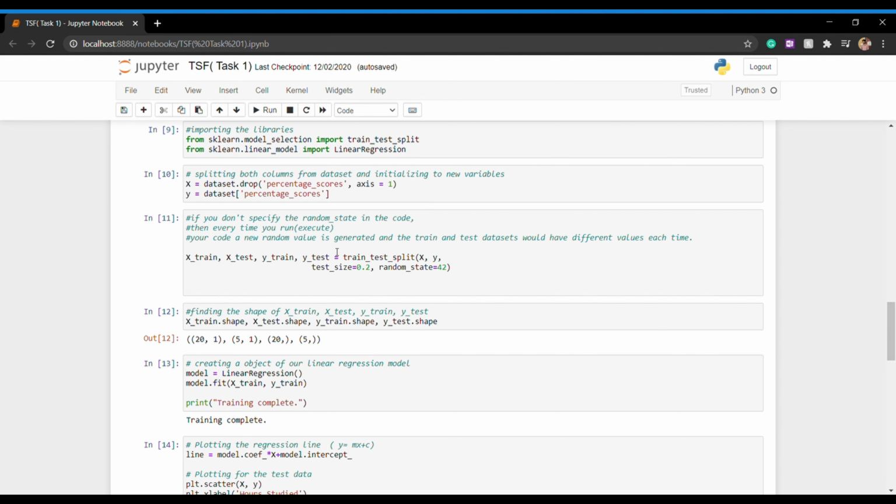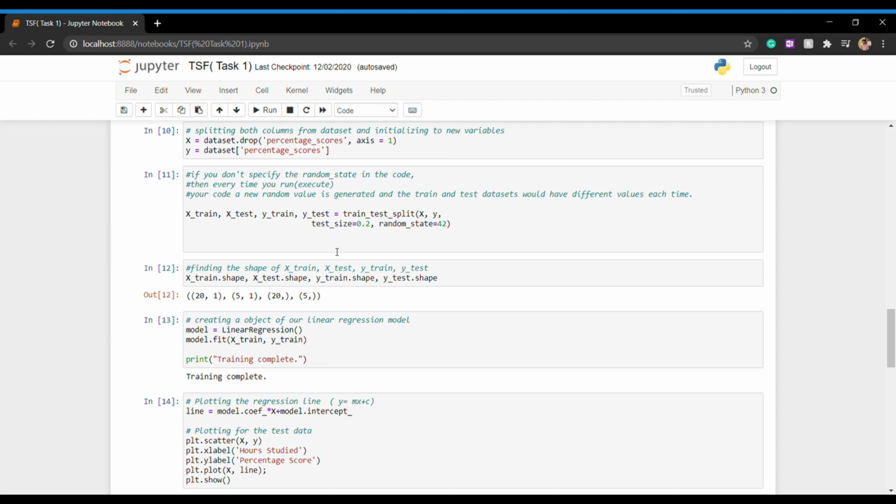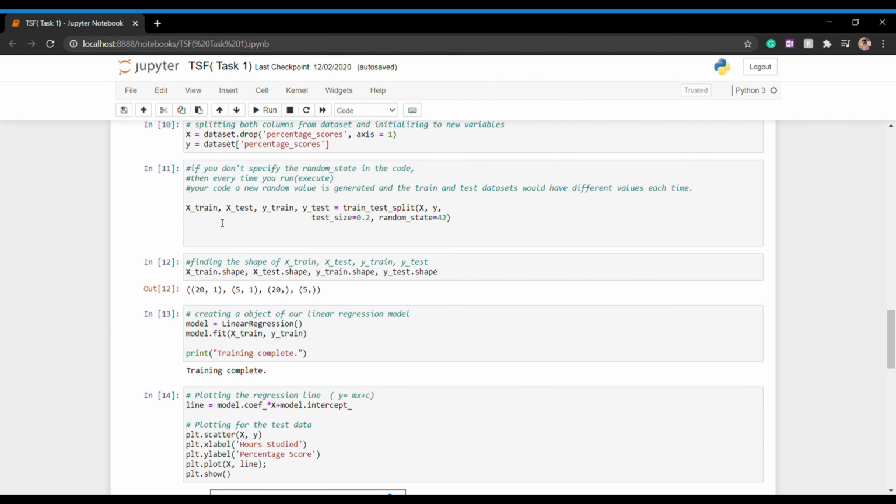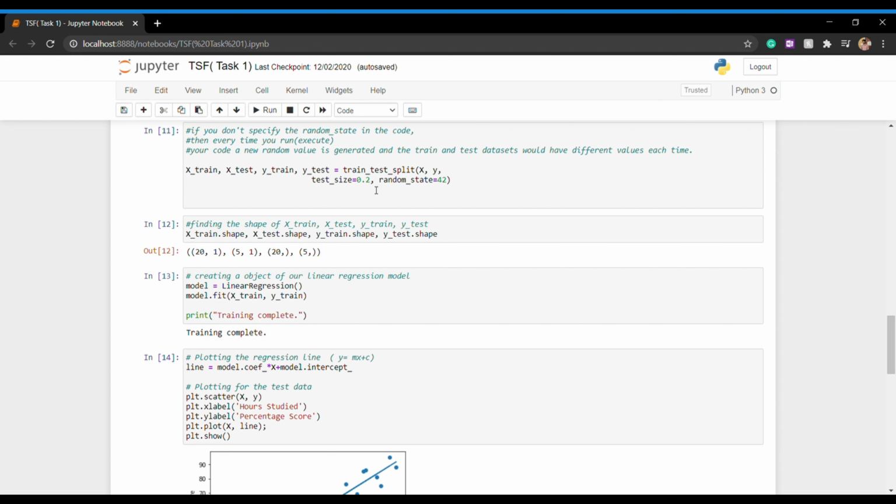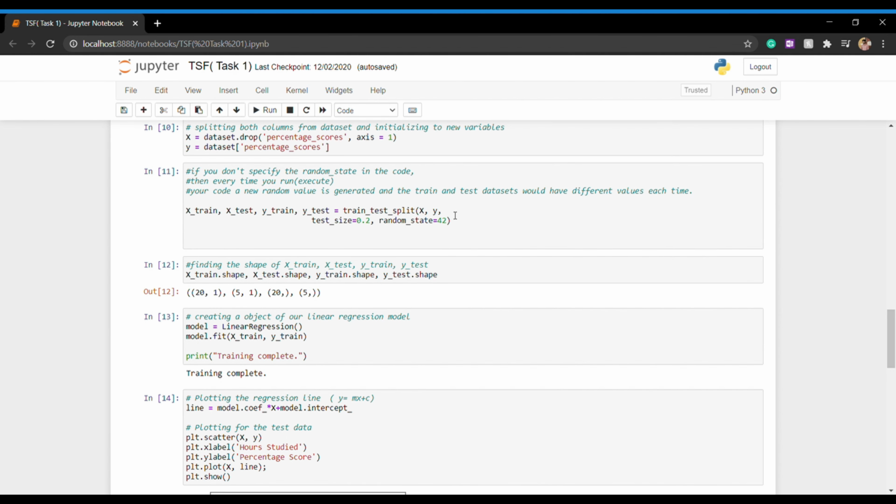Now we have to train the model on the dataset. So we have just split the data into training and testing, basically X train, y train and X test, y test. The test size is 0.2, so 80% for training and 20% for testing. And we have used random state equals 42.